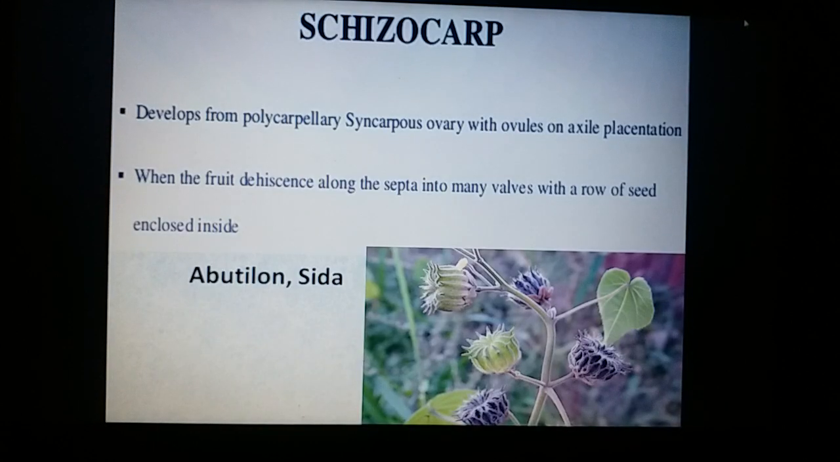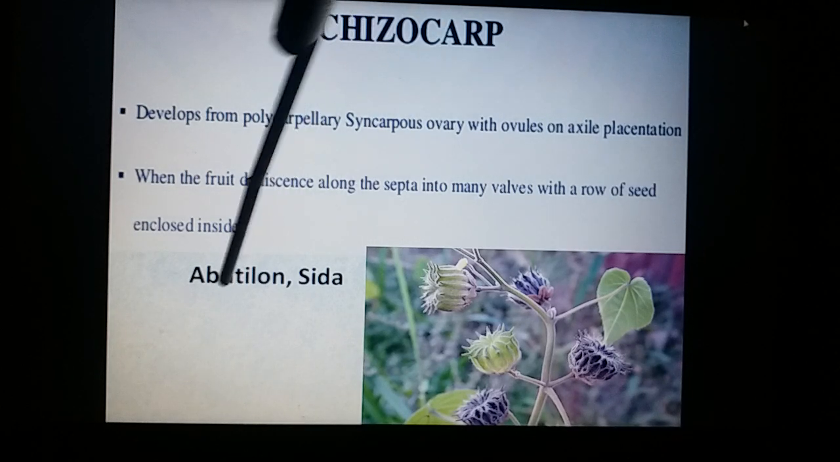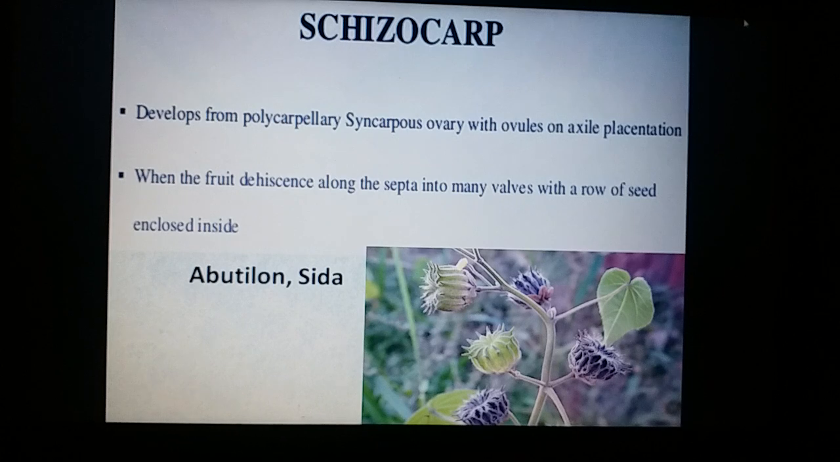Coming to the last among them is the Schizocarp. It is developing from a superior multicarpellary syncarpous ovary, multilocular. The number of mericarps is equal to the number of locules. A number of mericarps are formed. Each mericarp usually has 1 seed in it. And the best example is Abutilon and Sida.